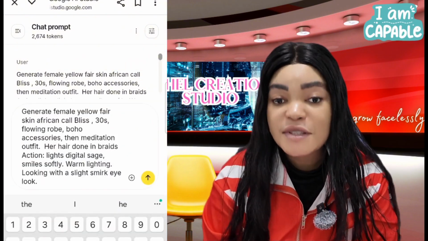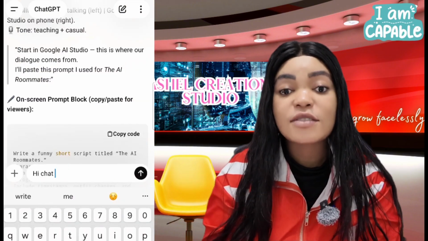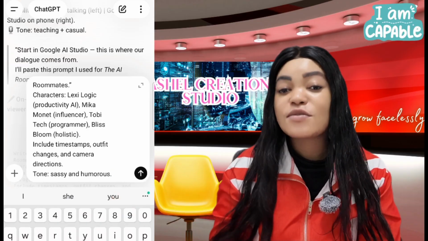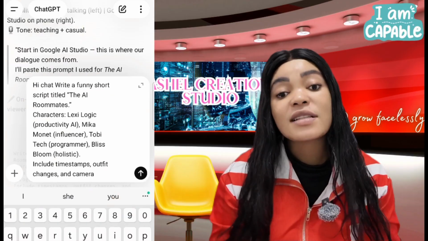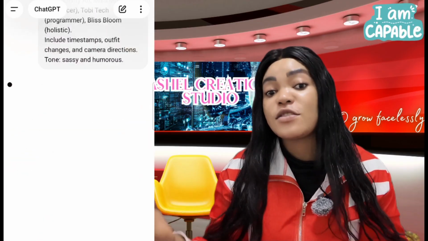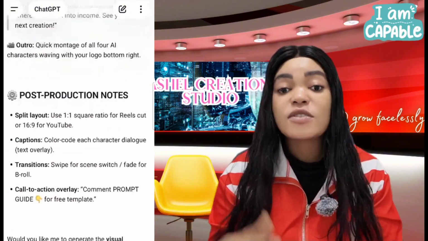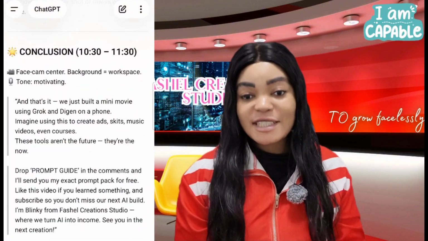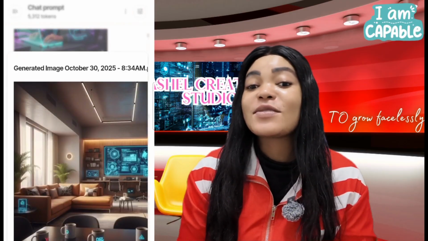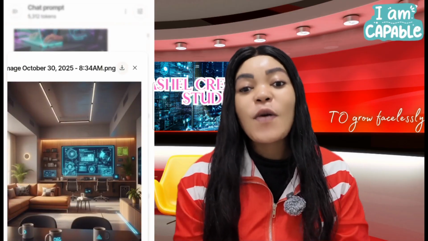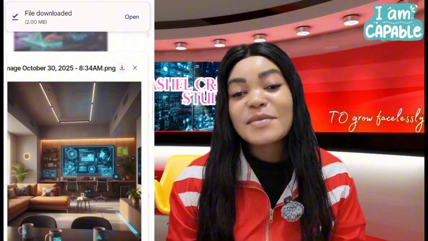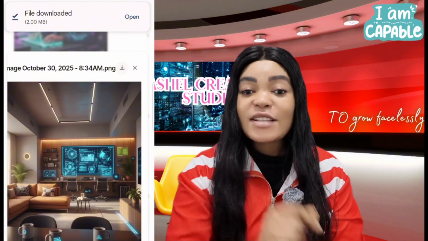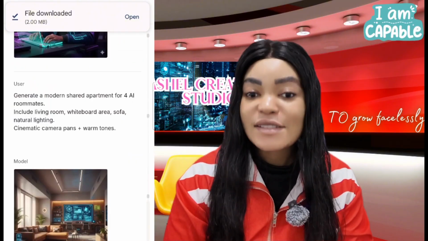While ChatGPT is scripting the story, I'm just going to head back to Google AI Studio and try to generate an environment where these characters are going to see, talk, and do whatever I want them to do. Alright, I'm just going to generate that image. Right now, we've gotten our story from ChatGPT. The only thing we have to do is head over to Daijin or Crook AI, input the script, and see the results.